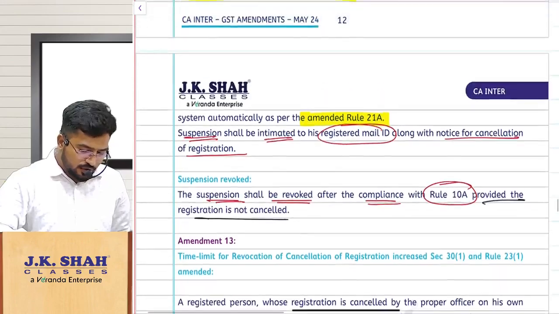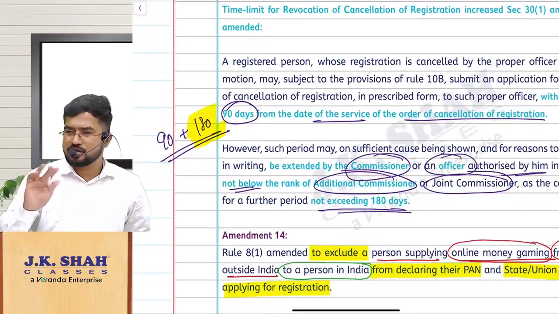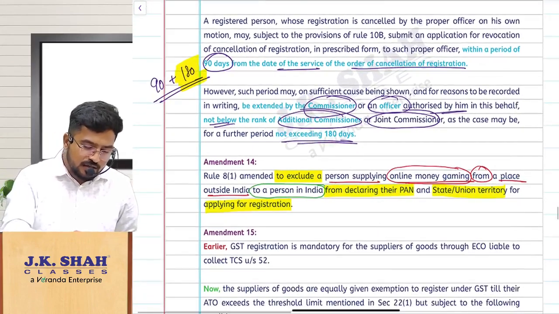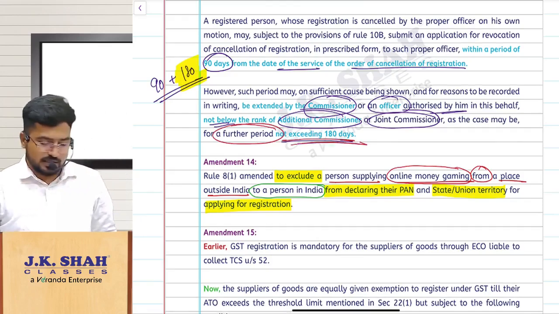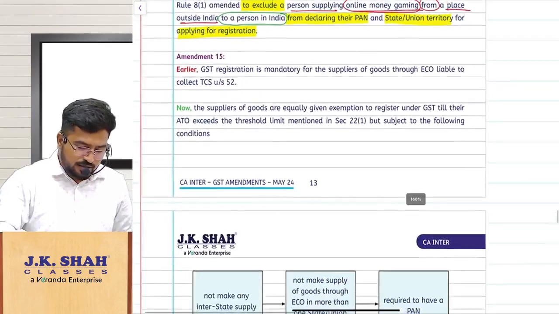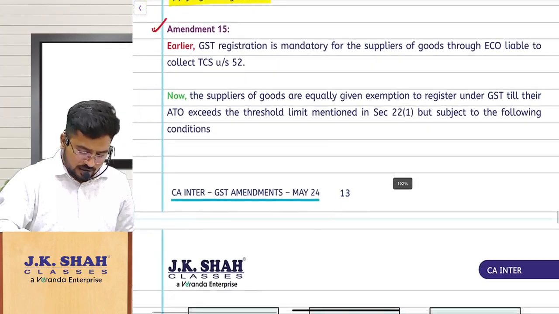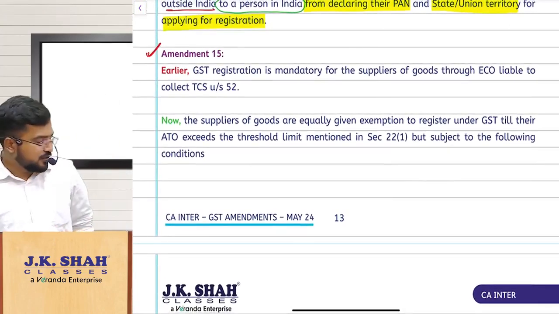Here I told you already, it is 90 plus 180. So this 180 does not include 90. After 90, it can go for a further period not exceeding 180 days. Right? Yes. So let us continue. Next, amendment number 15. So what is amendment number 15? Just look at the screen. What is this amendment? You tell me. Are you able to recollect something?